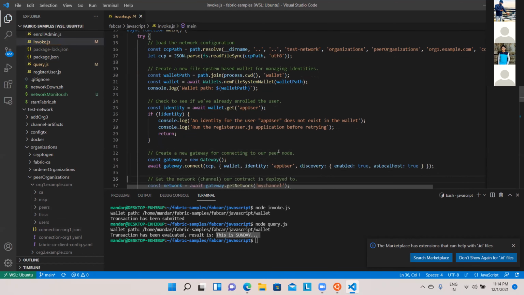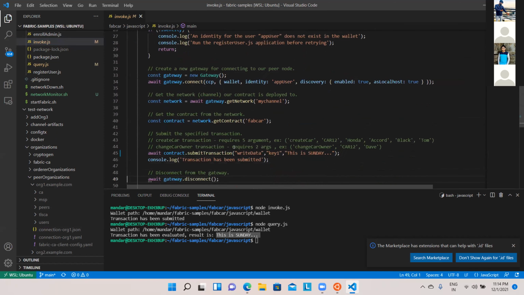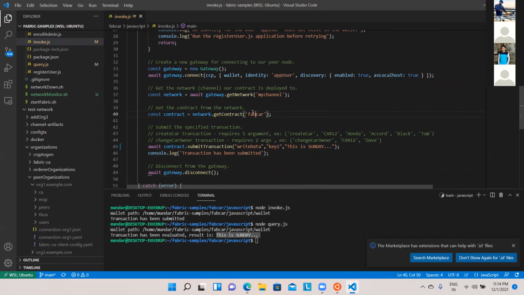It will create a gateway to connect to the CCP, that is the path that we have created: the wallet, identities, app user, discover, and all this. Maybe we can talk later on. But the important thing that we are going to do is get a contract. The name of the contract is FABCAR.